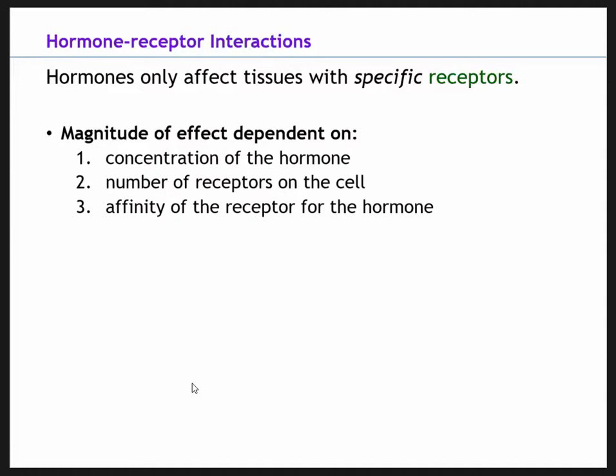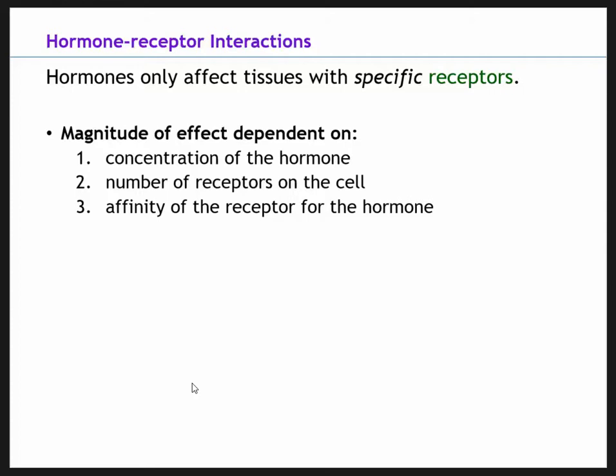Let's talk about what the magnitude of effect depends on. And this is talking about if we have enough of a certain hormone, what will determine its effect. So magnitude meaning greatness of the effect. It depends on hormone concentration. So how much of the hormone is present in the blood? So do we have a high concentration of this hormone or a very low concentration of the hormone? Another factor that influences this is number of receptors.